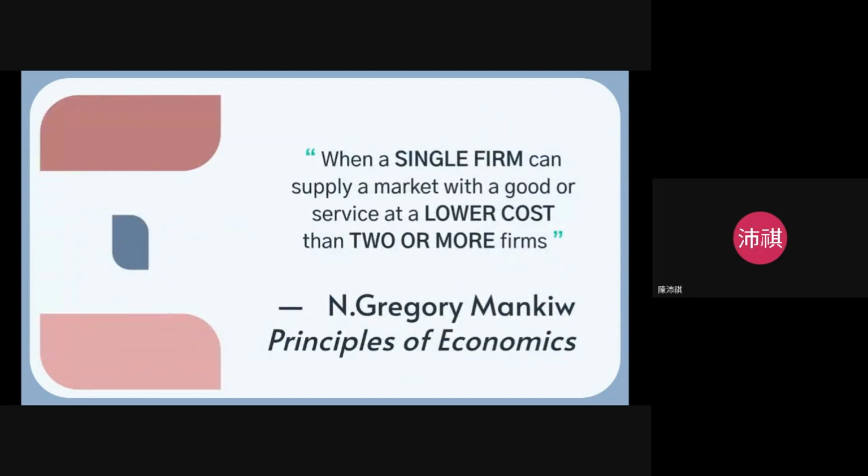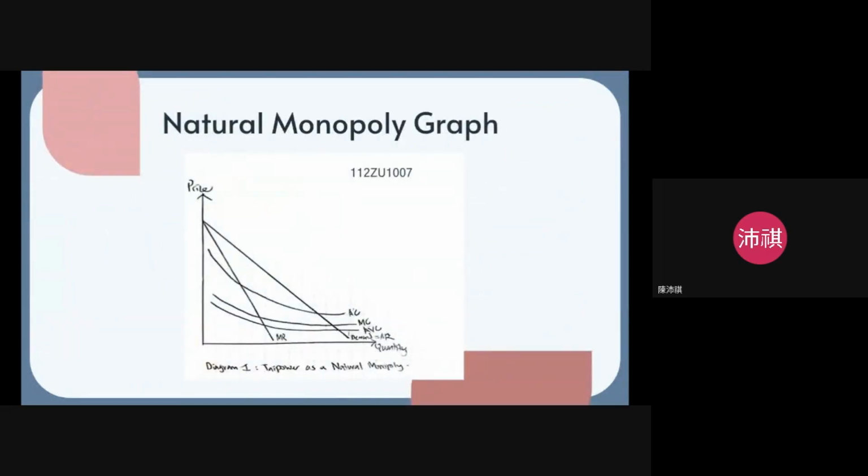For the definition, based on the textbook Principles of Economics, 10th edition by Gregory Mankiw, a natural monopoly is when a single firm can supply a market with a good or a service at a lower cost than two or more firms. So here's your definition. This is the graph that you have to draw for the natural monopoly.